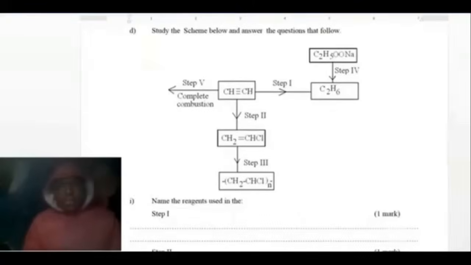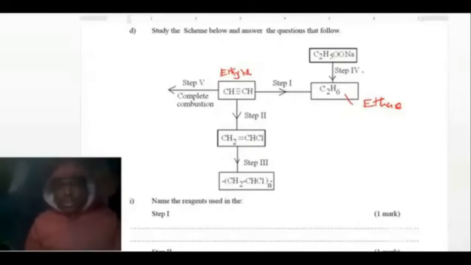Study the scheme below and answer the questions that follow. When you are given this one, you can see this is an alkyne. So 1, 2, this is actually ethyne. Ethyne will undergo step 1 to form ethane. Ethane has also been formed from sodium ethanoate, which is the laboratory preparation of alkanes.